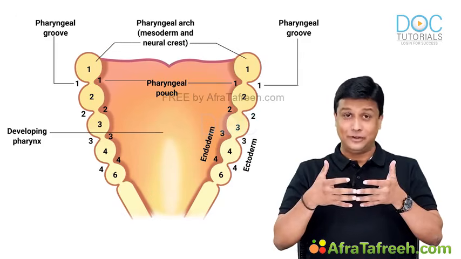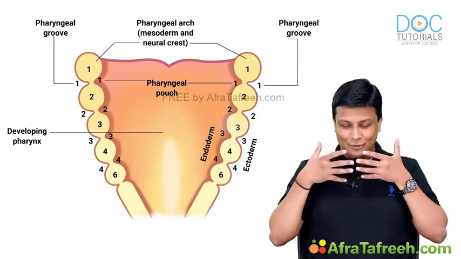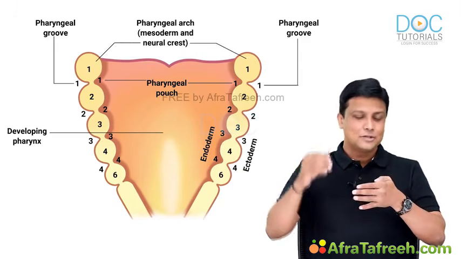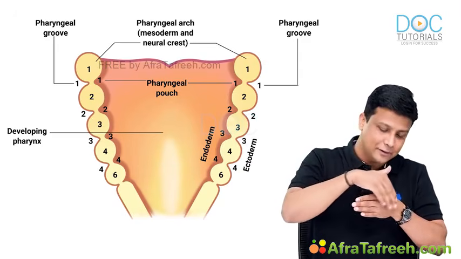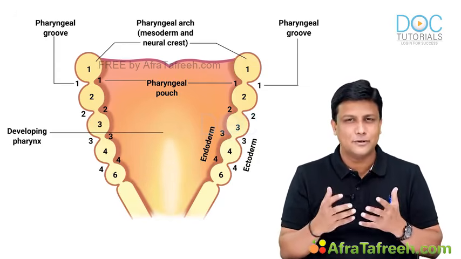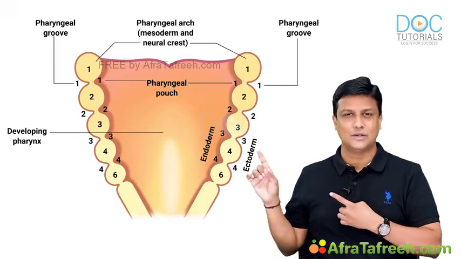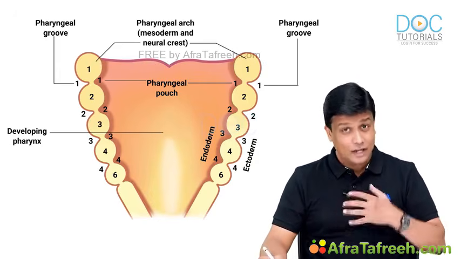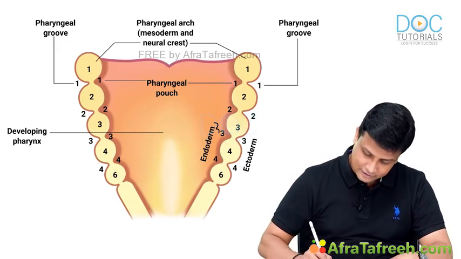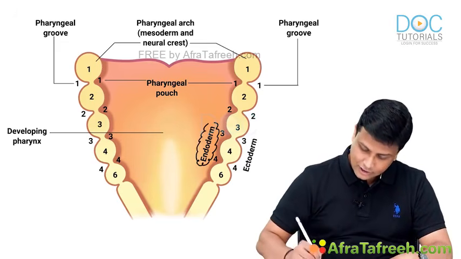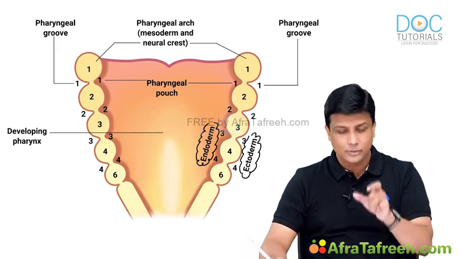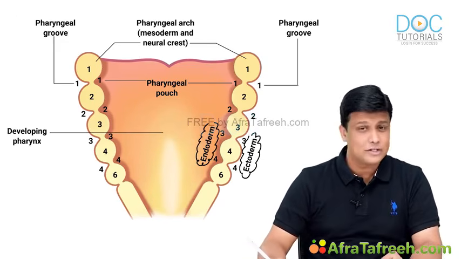Wow, beautiful view. So I repeat again, our own arches, we are taking a section, we are removing them and seeing the arches from inside. So there will be ectoderm on the outer side here, and then there will be endoderm on the inner side here, and then in the middle there is a mesoderm. Exactly the same view is this one here. So these are our own arches we are seeing from inside. So what do you have on the inner side here? There will be endoderm. And what do you have on the outer side here? There will be ectoderm, guys. And in the middle, that yellow colored one is nothing but mesoderm.